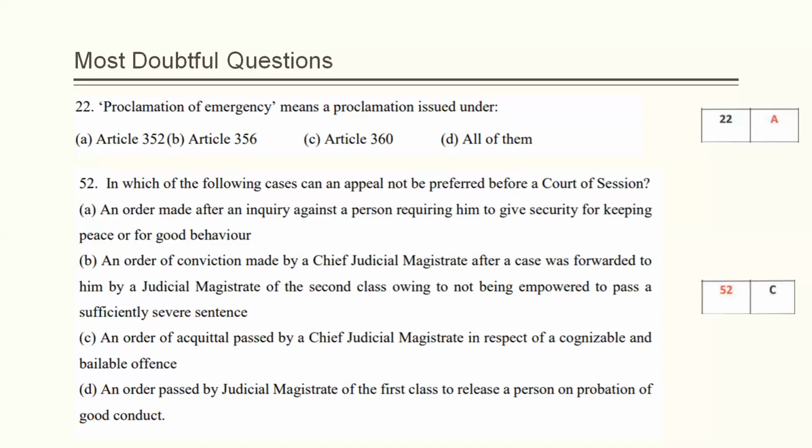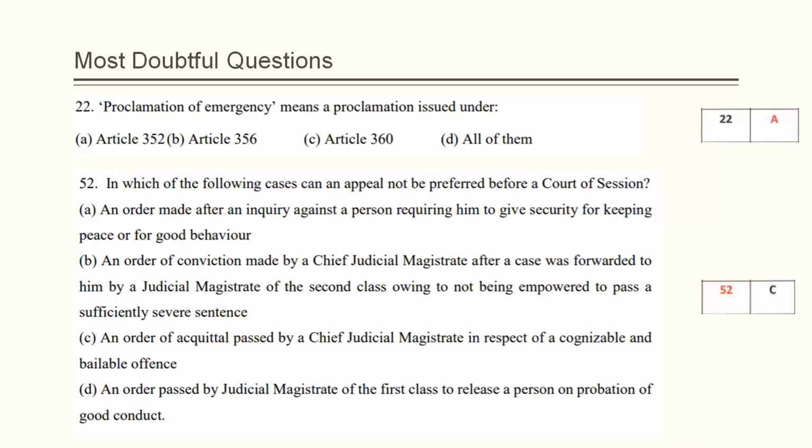So this question is correct, and the answer is also correct, because according to section 378 of CRPC, it is cognizable and non-bailable offense, not bailable offense. That is why the option given in the paper and the answer key is correct, and the question is also correct. That will be option C only.